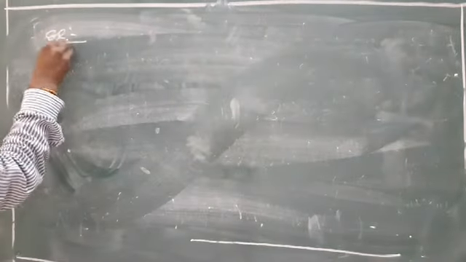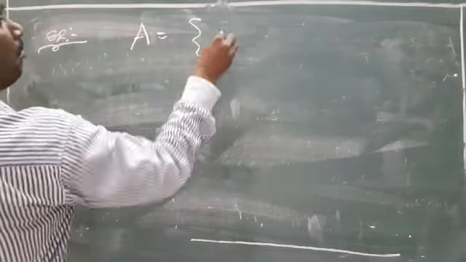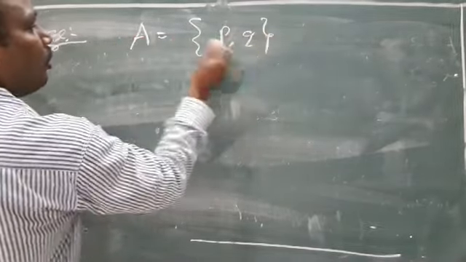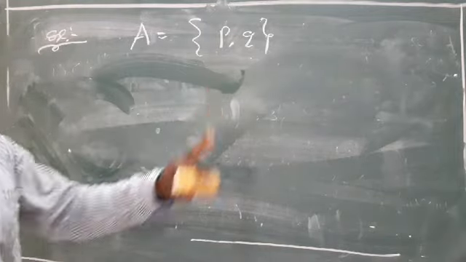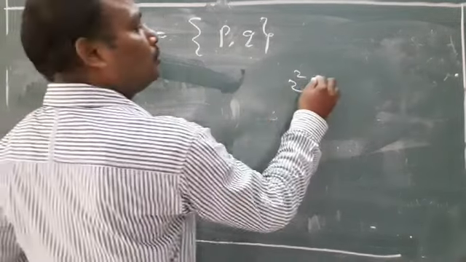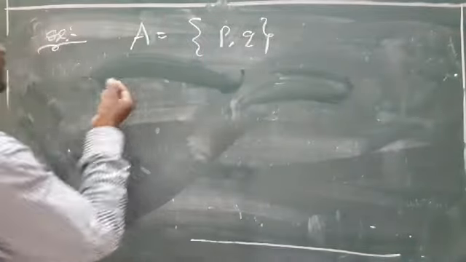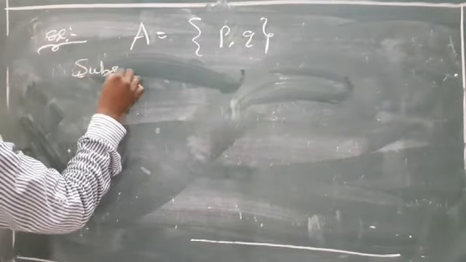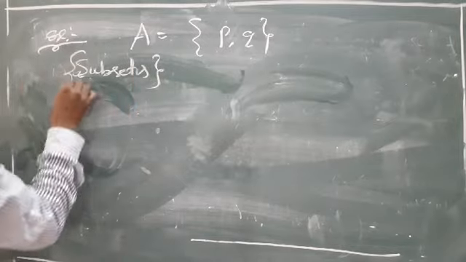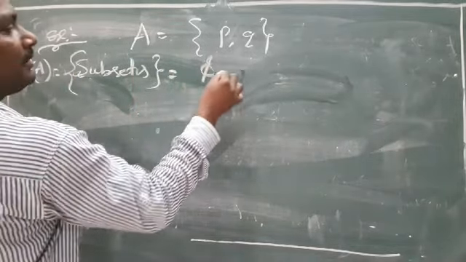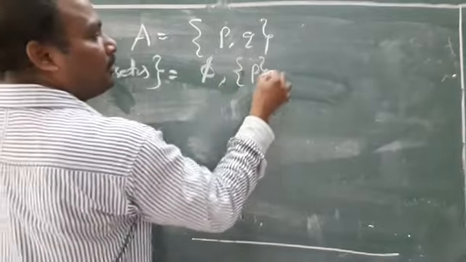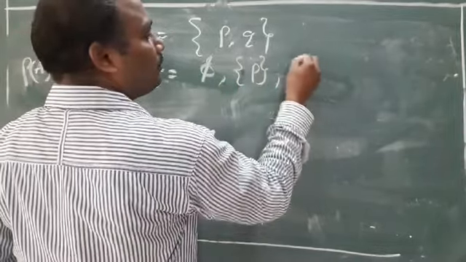One more example. For example, A is equal to {P, Q}. How many elements are there? Yes, 2. Number of subsets? 4. Very good. Why? 2 power 2, 4. देखो आएगा नहीं आएगा? Subsets. Empty set, first of all. Very good. Second one, {P}. Very good. Third one, {Q}. Very good.